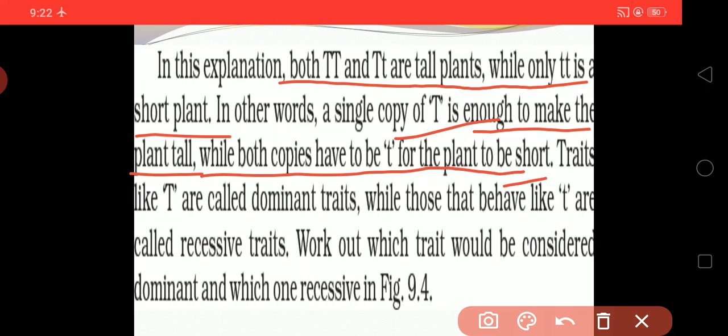Traits like capital T are called dominant traits, while those having a small t are called recessive traits.